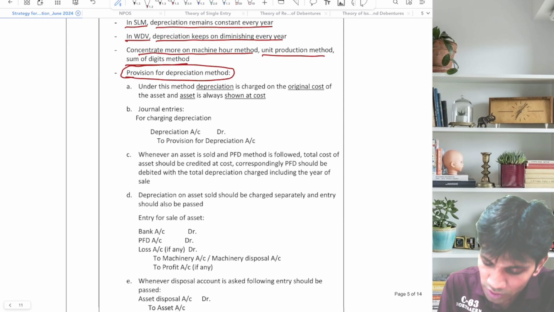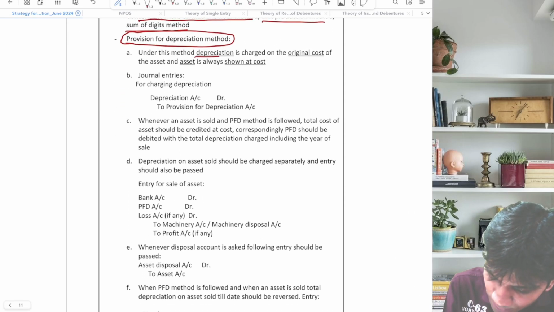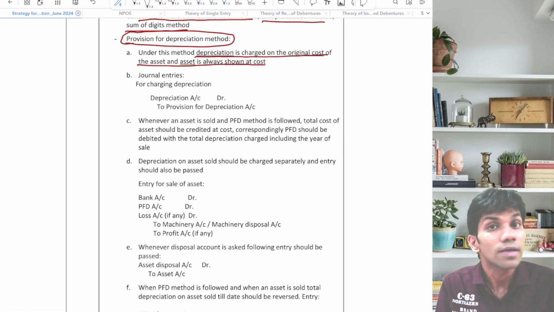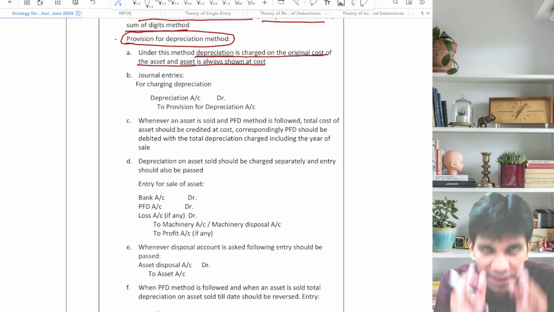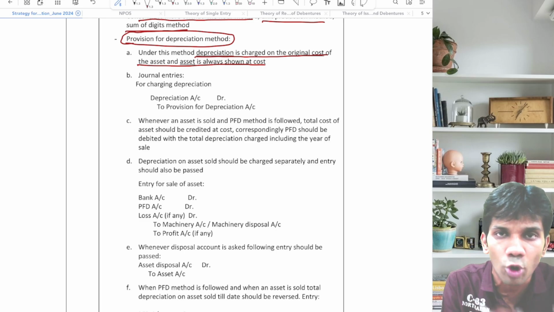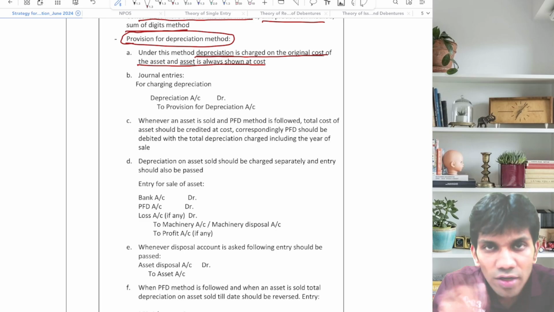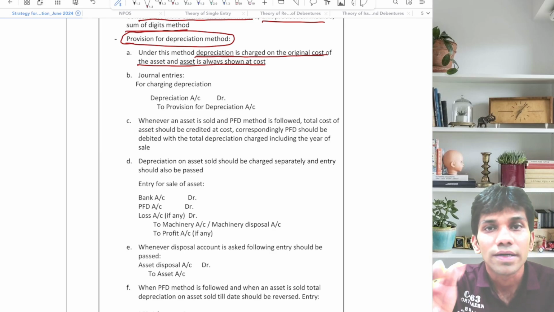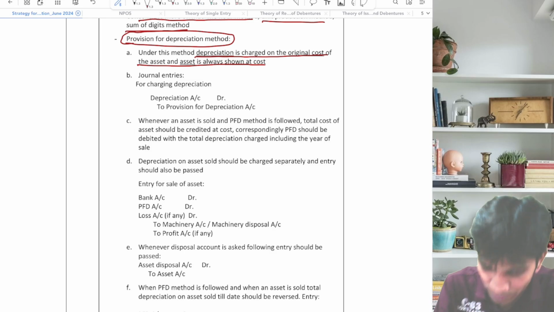Now, under this method, depreciation is charged on the original cost of the asset and asset is always shown at cost. एक चीज याद रखना friends. In this method, asset is always shown at cost and depreciation is always charged on cost. तो क्या याद रखना है, कॉस्ट, कॉस्ट, कॉस्ट. मतलब क्या बोल रहा हूं, डेप्रिसिएशन चार्ज करेंगे ओरिजिनल कॉस्ट पे और असेट भी दिखेगा ओरिजिनल कॉस्ट पे.